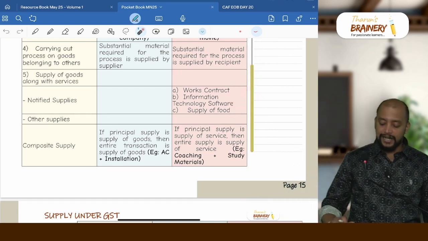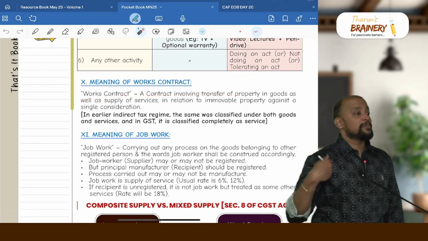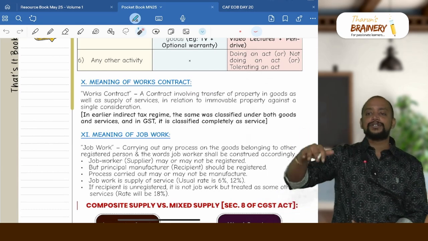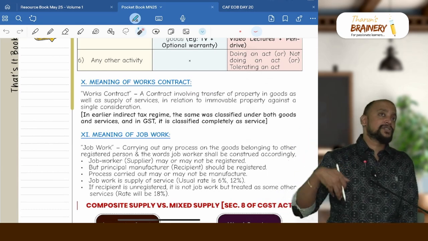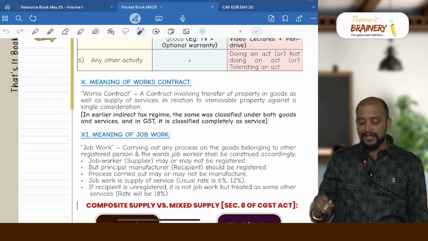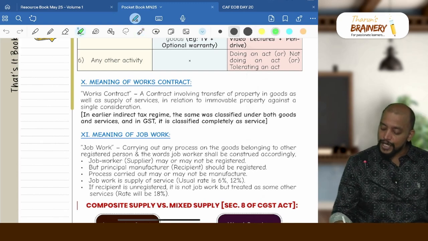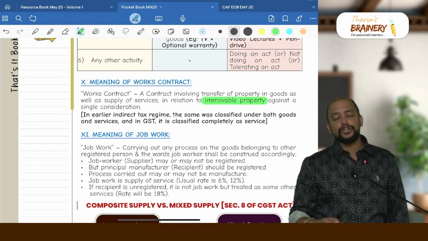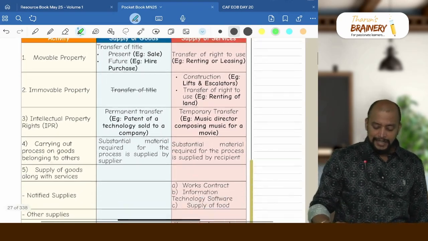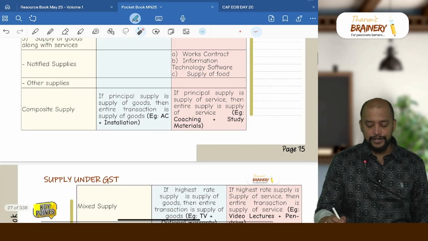Works contract means a contract that involves both supply of goods and services, a contract involving transfer of property in goods and transfer of property in services. Say, for example, I am constructing a compound wall: I will supply the material required for construction and do the services of construction against a single consideration. It will be treated as works contract service, but importantly it should be in relation to immovable property. If it is in relation to movable property, it will not be treated as works contract service. So these 3, works contract, information technology software, and supply of food, will always be treated as supply of services.